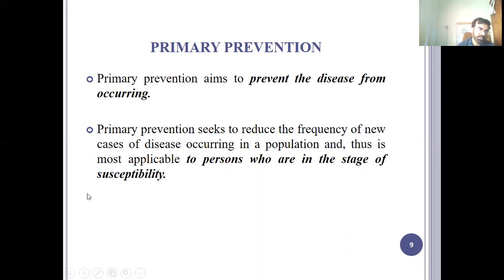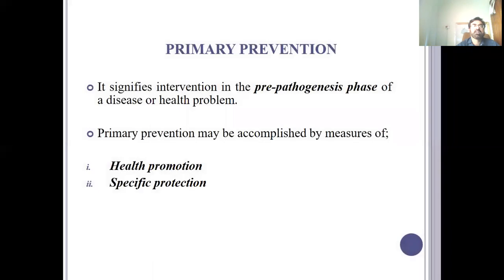Those people who are susceptible, for example, who have unhealthy behavior, who have low immunity, who already have comorbidity for some diseases and there are other diseases you want to prevent. So these are susceptible people, specifically those with low immunity and unhealthy behavior, who have yet to develop the disease. So before the development of the disease, you take action to prevent those diseases from occurring.